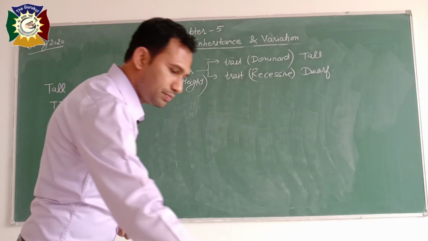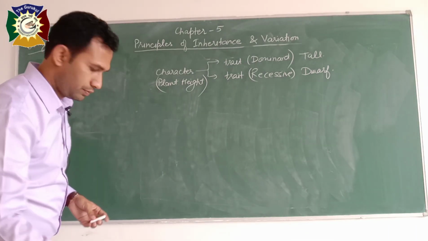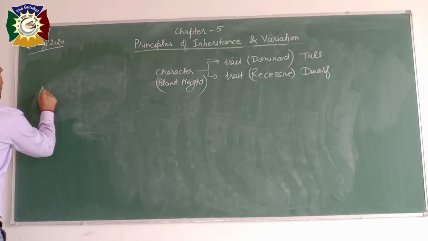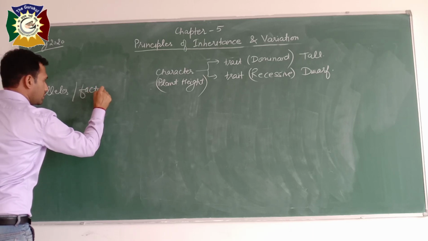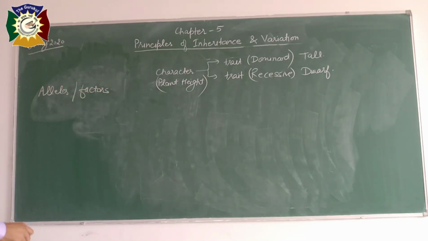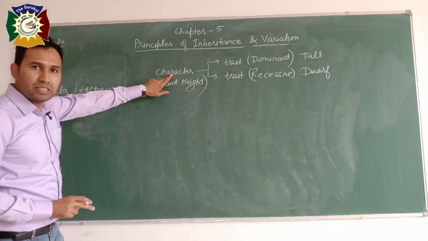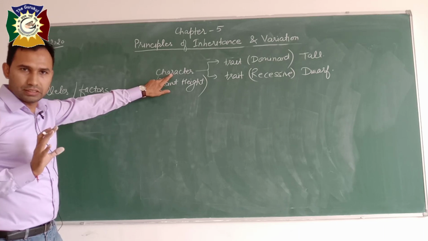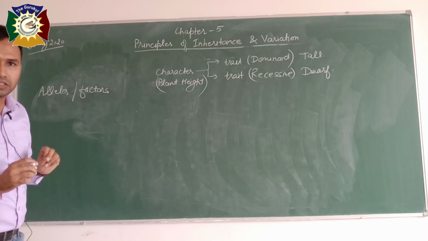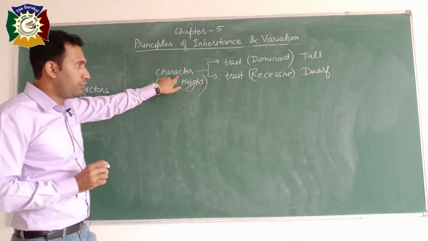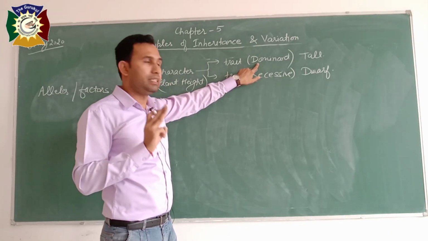Now the second terminology, alleles or factors. Now pay attention. A character is governed by a gene. Okay? And every gene has two types of alleles, and every trait is shown by two types of alleles.